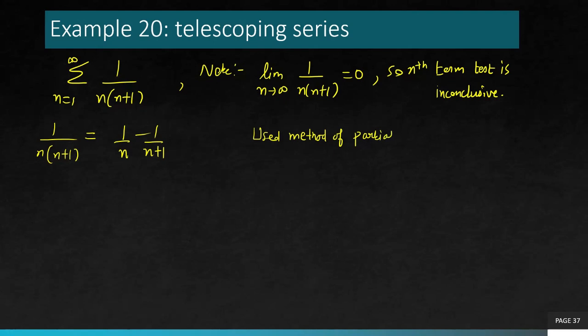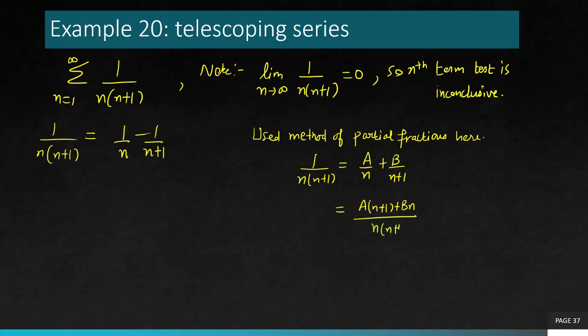You might have seen this already in integrals. If you haven't, then you will find it in any integral textbook. So read that from there and then practice it here. So what you have to do is suppose this is equal to a over n plus b over (n plus 1), and then simplify that the way you add fractions: a(n plus 1) plus bn over n times (n plus 1). The left hand side is still the same. Simplify the numerator: a(n plus 1) plus bn over n times (n plus 1).